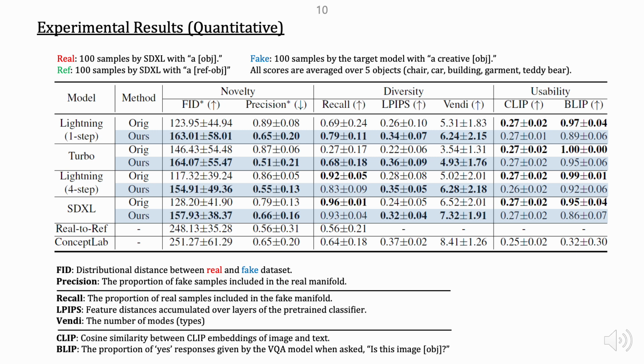Next, we evaluated semantic alignment between the generated image and the text prompt using the CLIP score. And additionally, we used a visual question answering model, BLIP, to check whether the generated image actually depicts the intended objects described in the prompt. The results show that our method preserves semantic meaning of the target more reliably than the baseline without significant performance degradations, and performs more consistently than the comparison method, ConceptLab.